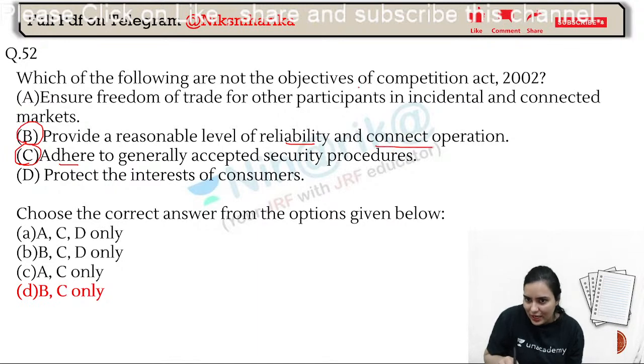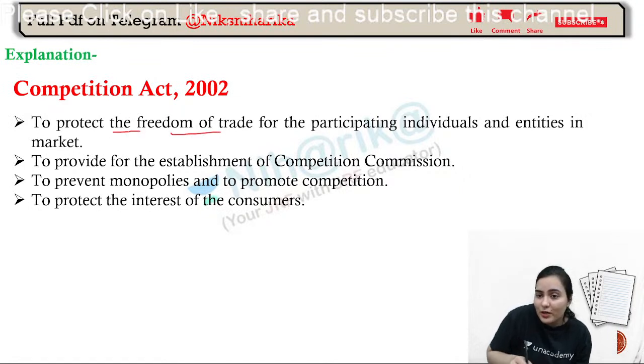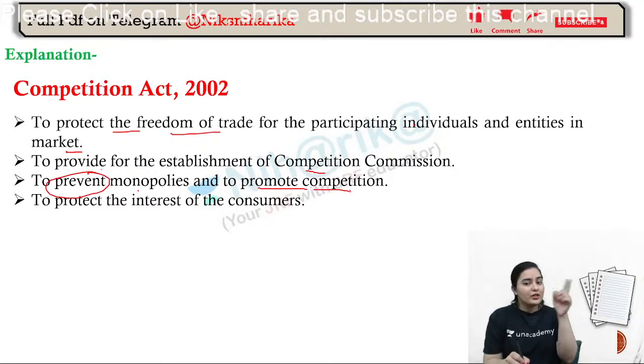In the Competition Act, what objectives we have read? We have read these: to protect the freedom of trade for participating individuals and entities in the market, to provide for the establishment of the Competition Commission, to prevent monopolies and promote competition. To prevent monopolies and to promote competition.